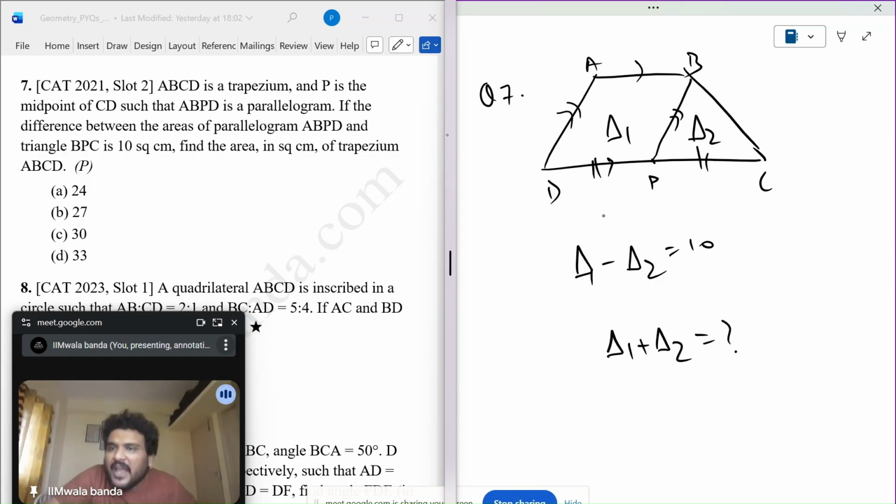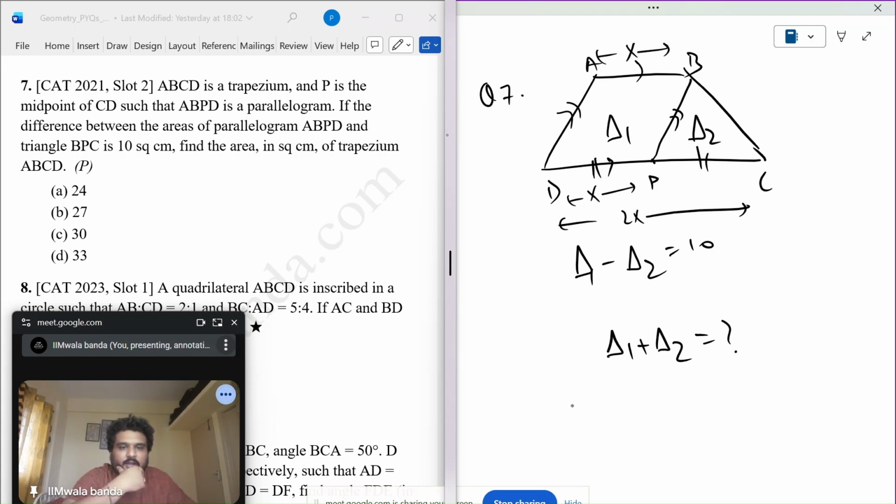Okay. What information do we have? No. Can I say this is half D1, D2? This is trapezium. Since this is given as midpoint, let's say x. This will be 2x. This will also be x.